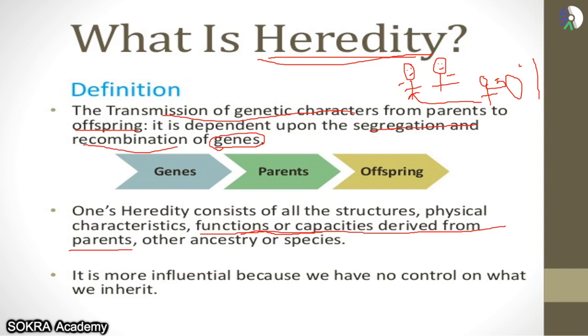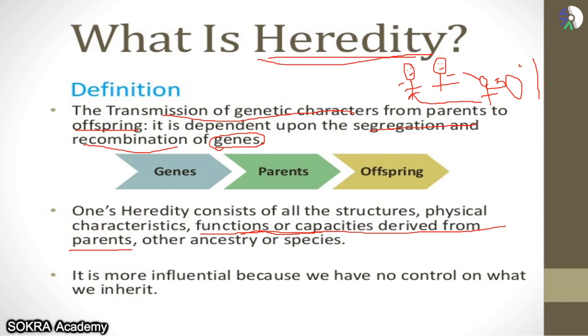Now, you as a child have not got this characteristic. That means you are not allergic to pollen grain. What does that mean? That your immune cells, that immunity, is the same as that of your father. That means the function or the capacity that your father has, you have got it. Okay. So hereditary is not only physical appearance, like how you look, how you smile, what is your stature, or what is your gait. This comes from parents.